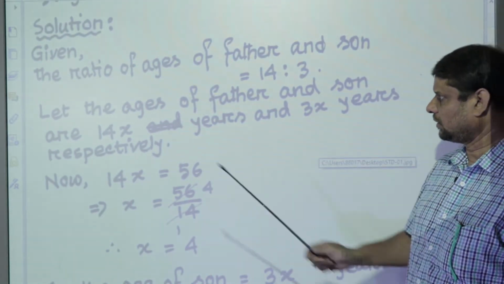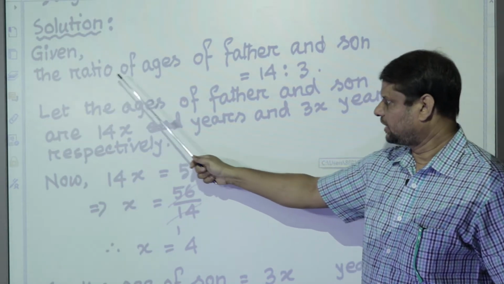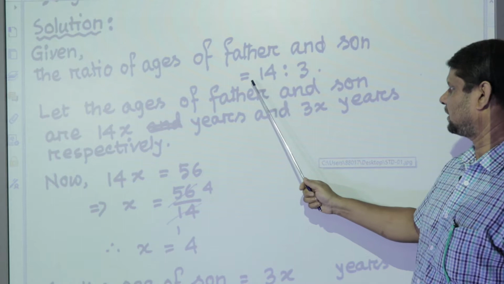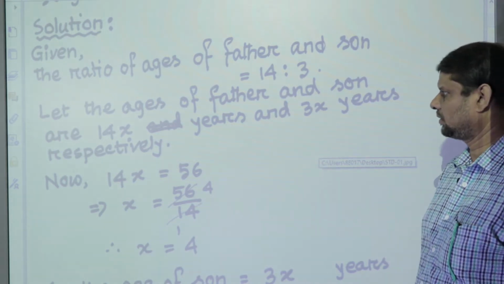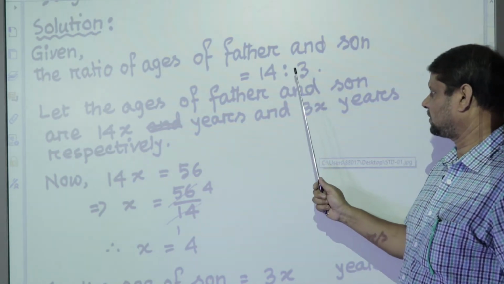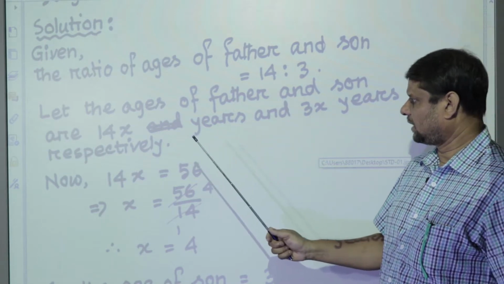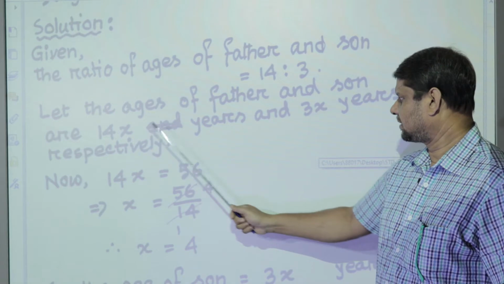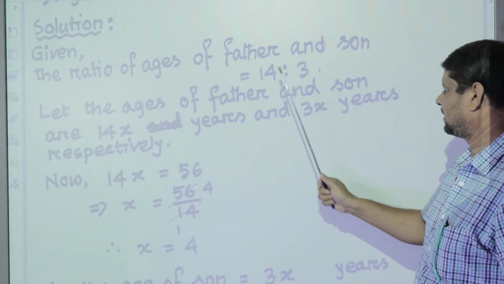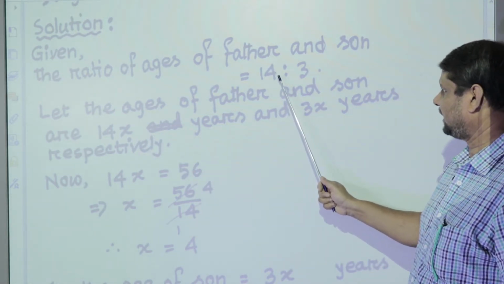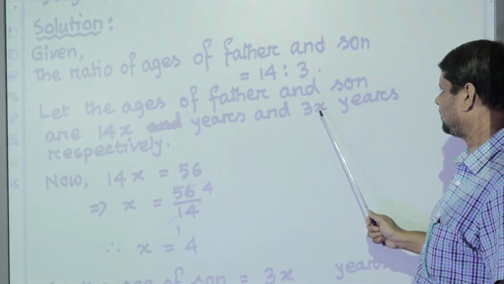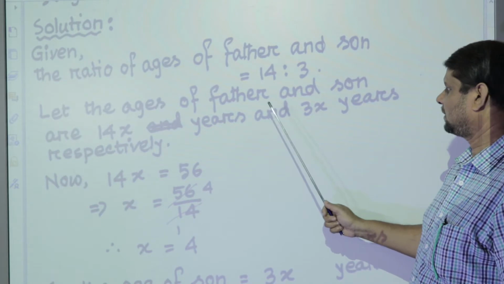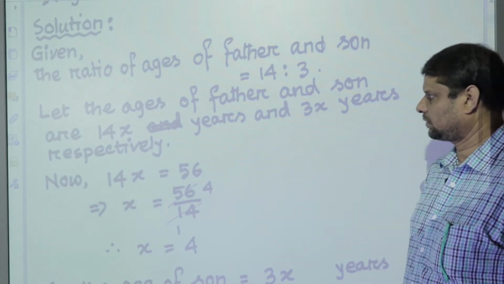Look at the solution. Given the ratio of ages of father and son, the ratio is 14:3. From these ratios, we can let the ages of father and son be 14x years and 3x years. This 14 multiplying with x and this 3 multiplying with x, we will get the age of the father and the son.